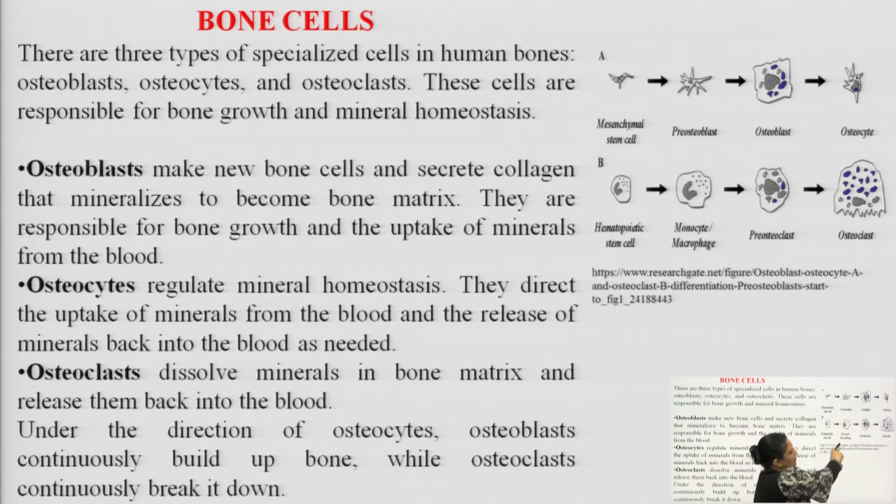After the macrophages are formed by the hemopoietic stem cells, these macrophages now form the pre-osteoclastic cells. Okay. Osteoclastic means bone cleavage cells, and these pre-osteoclastic cells finally form the osteoclast cells.